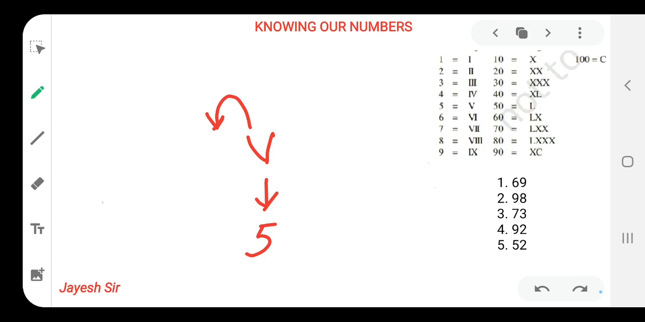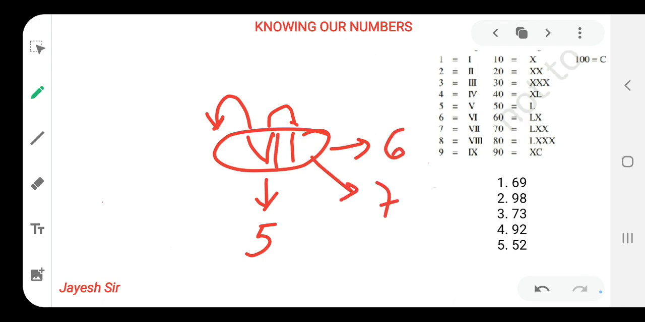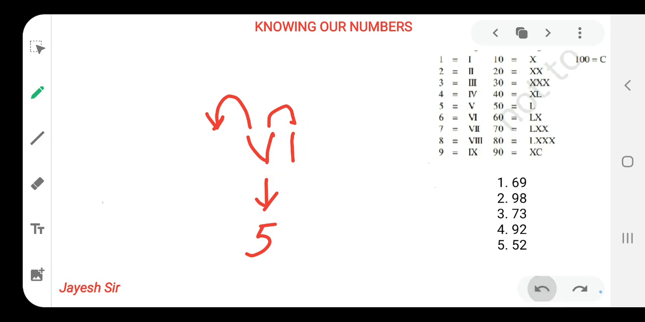Now if I is placed after V, then it should become 6. After that, if I put one more line, then it will become 7, one more line, then it will become 8. I hope you all might be getting it, friends, how to get the Roman numbers. I hope you all have cleared your concept before only about the Roman numbers. So that was just a little bit of information about the Roman numbers.